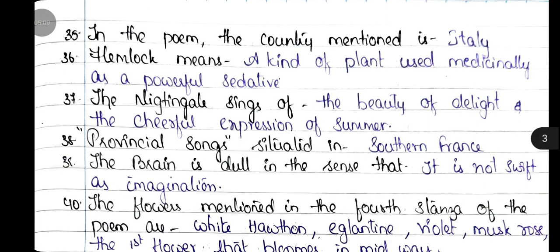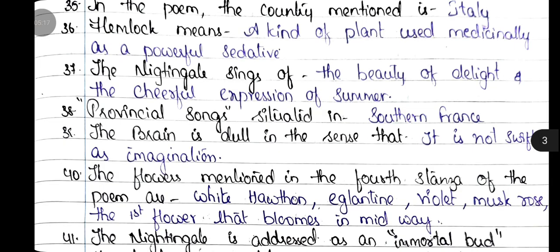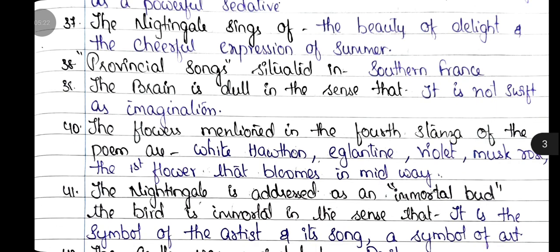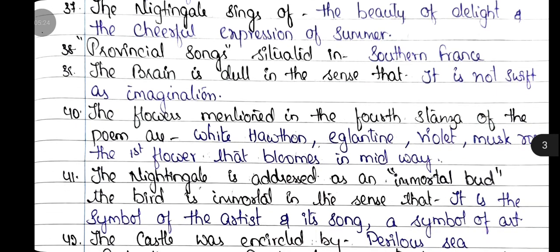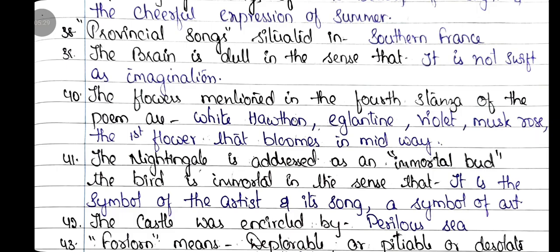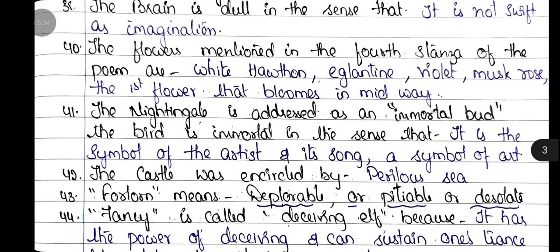36th question, hemlock means a kind of plant used medicinally as a powerful sedative. 37th question, the nightingale sings of the beauty of delight and the cheerful expression of summer. 38th question, Provençal song, situated in southern France. 39th question, the brain is dull in the sense that it is not swift as imagination. 40th question, the flowers mentioned in the fourth stanza of the poem are white hawthorn, eglantine, violet, and musk rose, the first flower that blooms in mid-May.